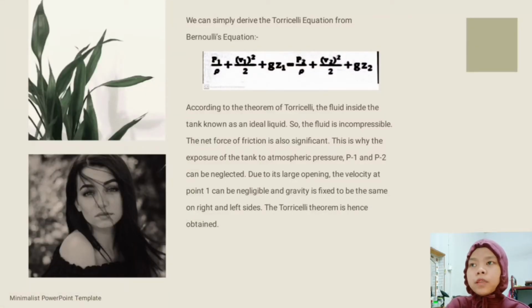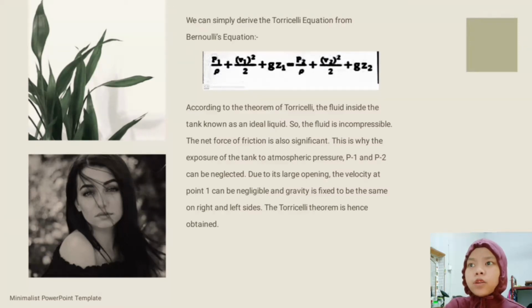Now we'll be discussing the formula that we're going to use in this experiment. First, we can simply derive the Torricelli equation from the Bernoulli equation that we studied in secondary school. The Bernoulli equation is stated in the slide.